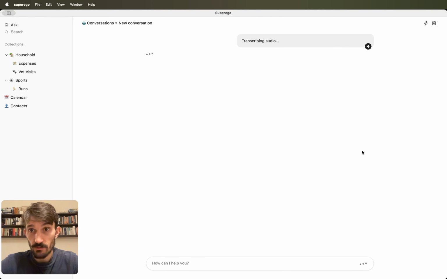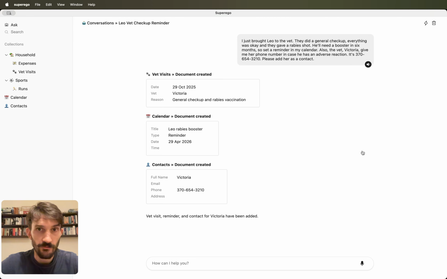Superego here interprets what I said, and this is all real time, so just give it a second. Okay, perfect. It added the new vet visit, it added the reminder in my calendar, and also added Victoria as a contact. So as you can see, you can use Superego as a smart note-taking tool that makes data collection very, very easy. But of course, you can also use it as a general AI chat, but one that is super powered by having access to your data and therefore actually knows you and gives you personalized answers.